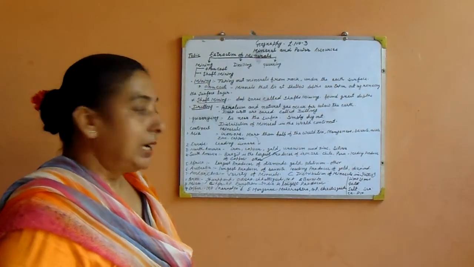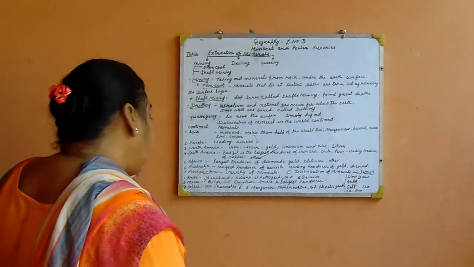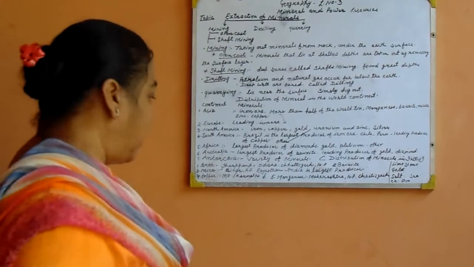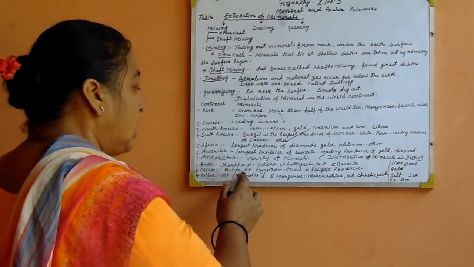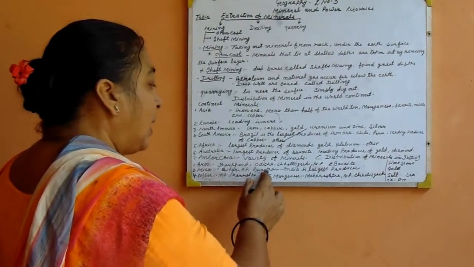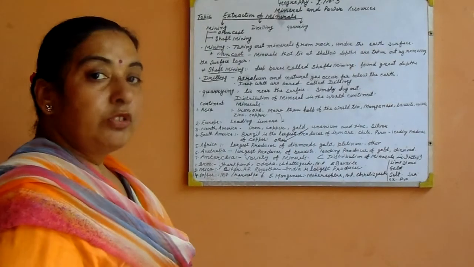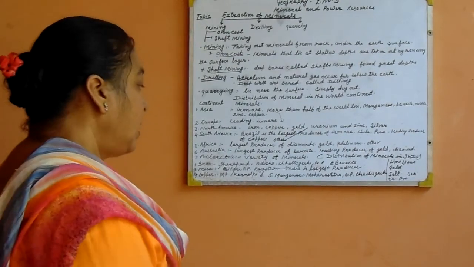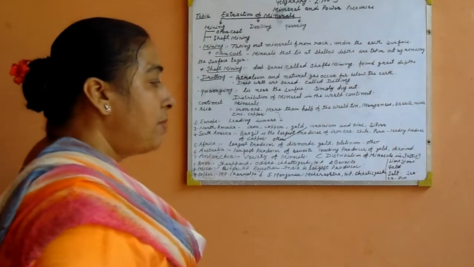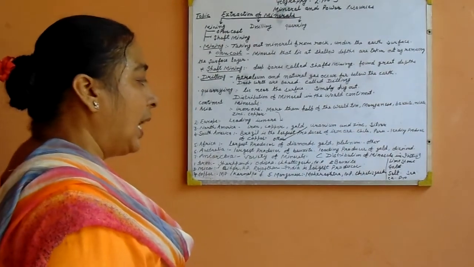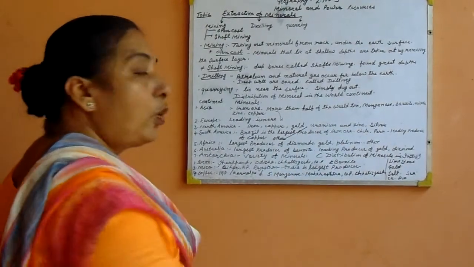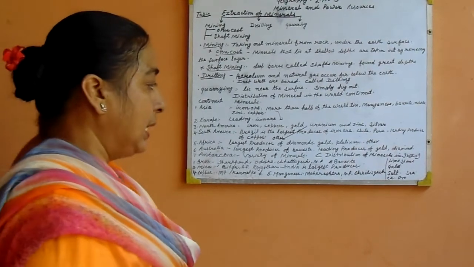India is the largest producer of mica. Next mineral is copper. Madhya Pradesh, Jharkhand, Karnataka, Rajasthan are the leading producing states of copper. Manganese: Maharashtra, Madhya Pradesh, Chhattisgarh, Bihar, Jharkhand are also leading producers of manganese.